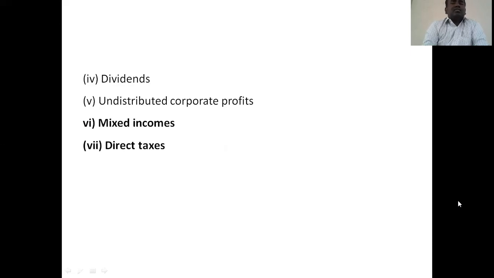And the direct taxes, which are levied on income by the government, such as taxes on the income of individuals as well as on the income of corporates, are considered.